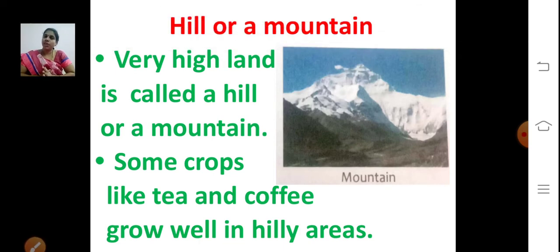So now tell me, where do we live? We live on Earth. What is the shape of the Earth? It is round and slightly flat at the top and at the bottom. It looks like an orange. And the Earth is covered with land, water and air. And we have different types of land: plain, hill or mountain, desert. So we saw about plain and mountain.